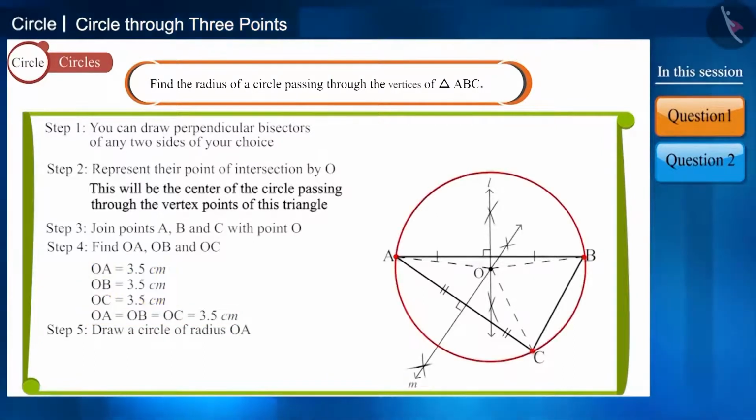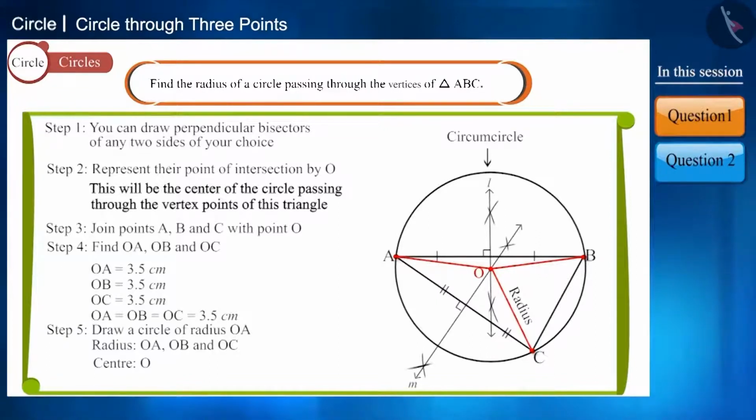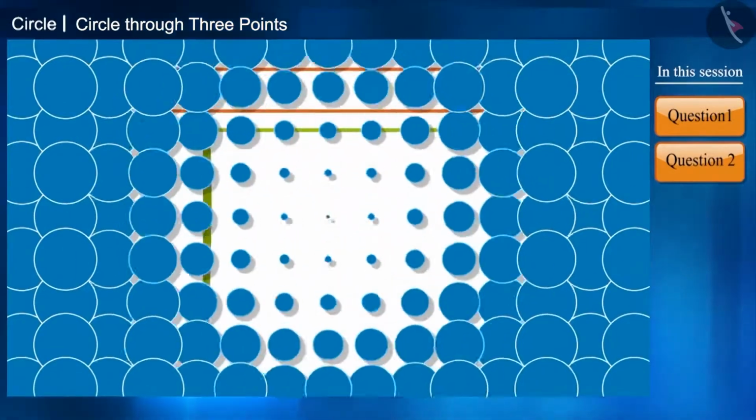The circle thus formed is called the circumcircle of the triangle, and its center and radius are called circumcenter and circumradius respectively. Friends, similarly we can find the radius of a circle passing through the vertex points of any given triangle. Let's move to the next question.